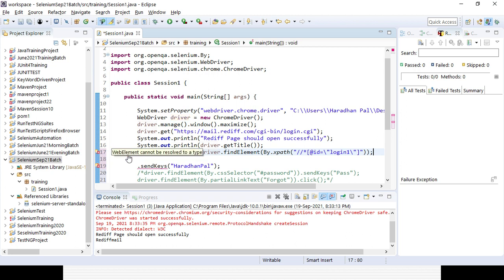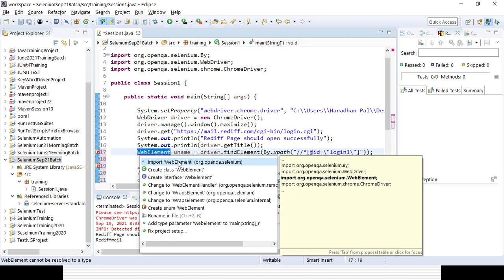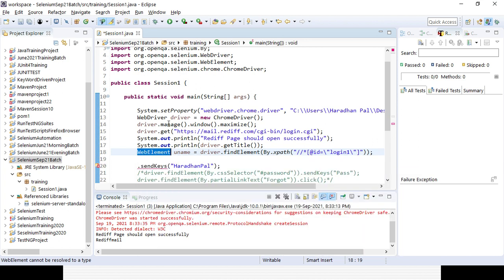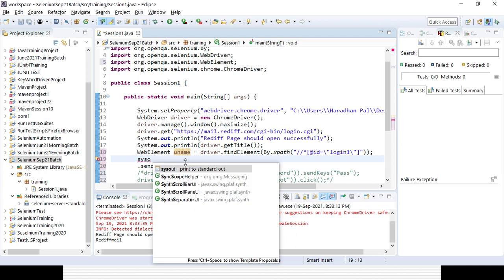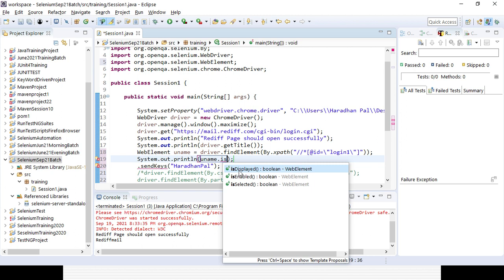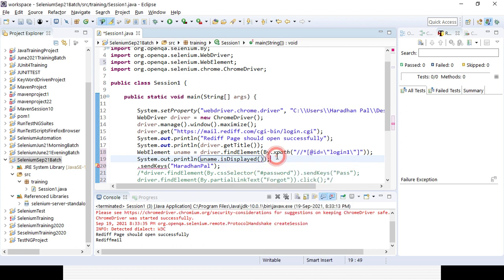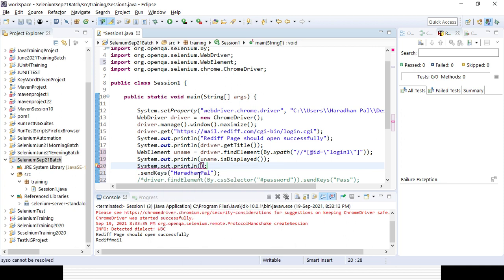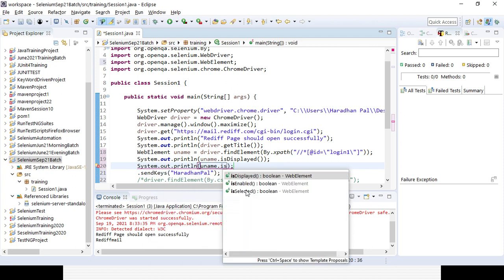Now, instead of writing so many lines of code, I can check whether that uname field is visible or not. So I will check uname dot isDisplayed. Then I will check whether the uname field is enabled or not, isEnabled. These are the methods. You can see the return type is boolean, so it will give you either true or false, because it returns something. It is not a void return type. Similarly, this will also return true or false.